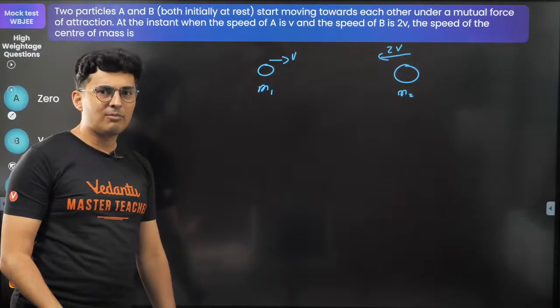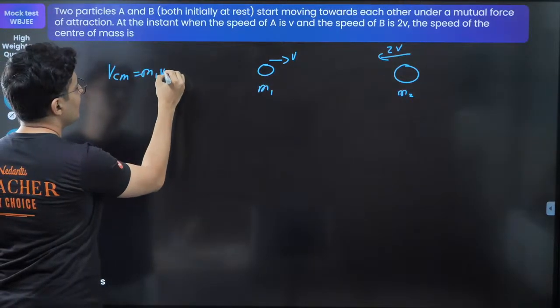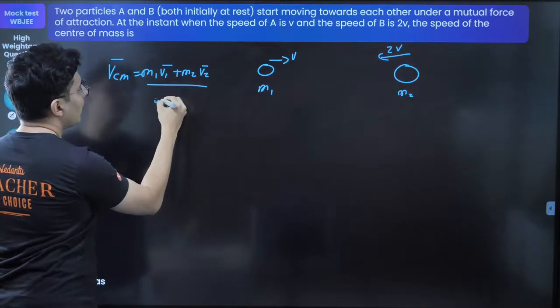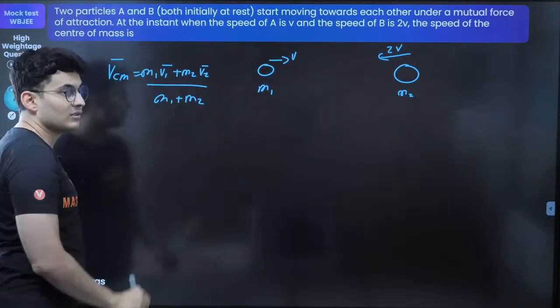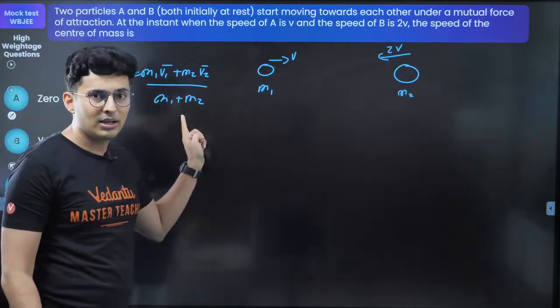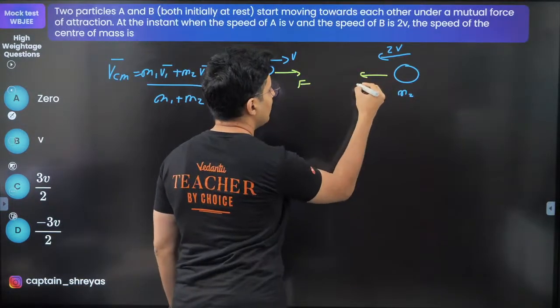Now you might think of applying the formula of center of mass, which is VCM equals M1V1 plus M2V2, upon M1 plus M2, but there is no need of that. I'll tell you why. Because it's not a question on this formula, it's a question on something else. There is a mutual gravitational force.